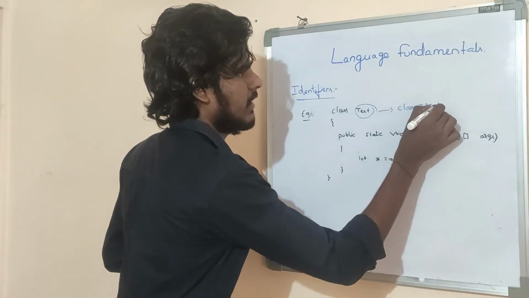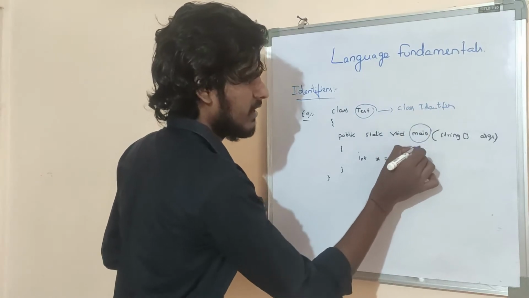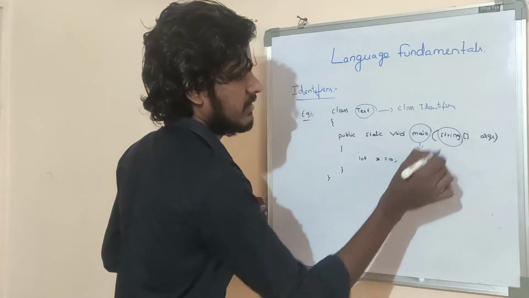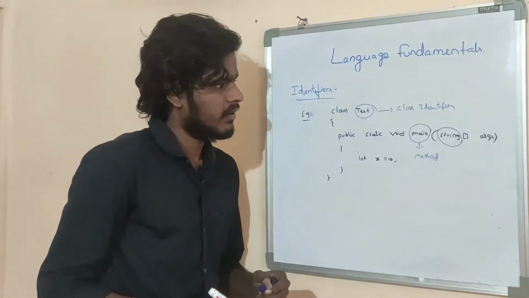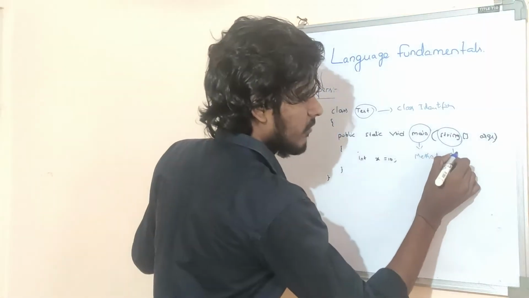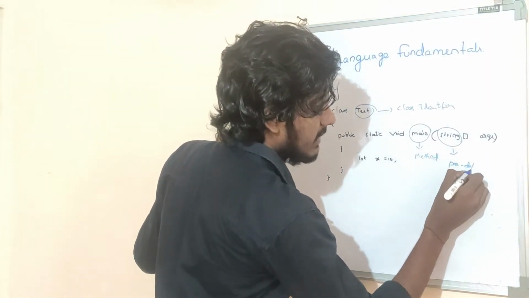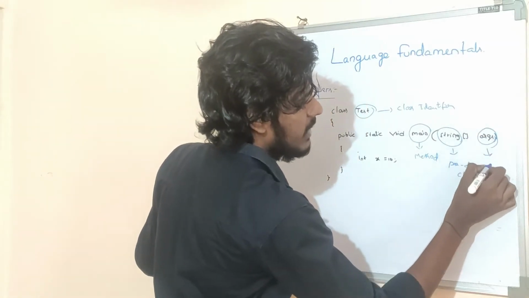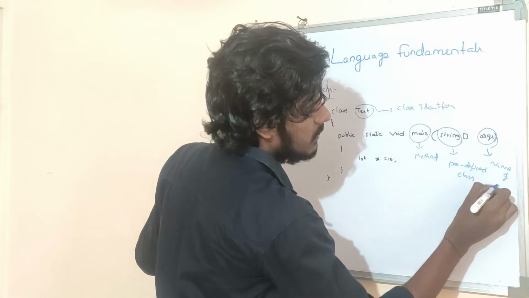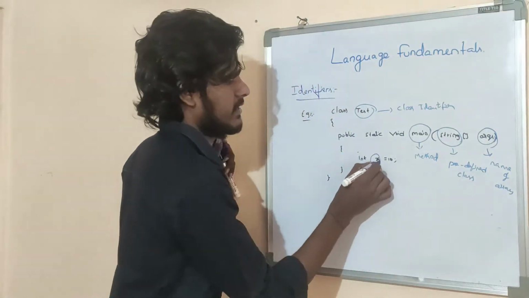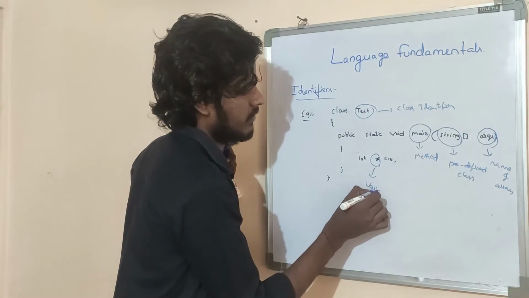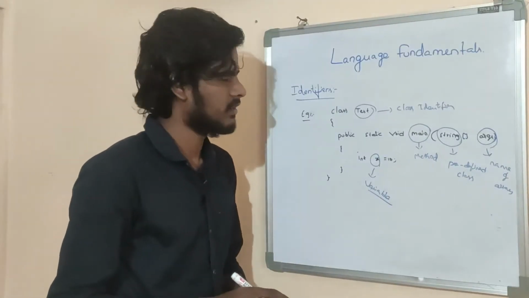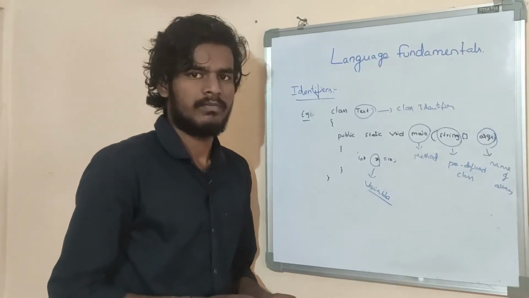Test is the class identifier. This one is the method identifier. String is a predefined Java class, so it is a predefined class identifier. args is the name of the array. x is a variable identifier. Friends, what are identifiers? A name in a Java program is called an identifier.